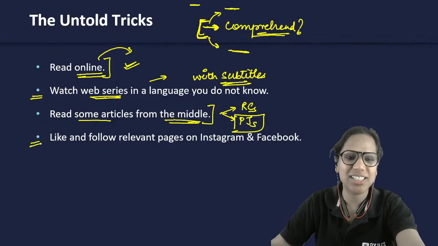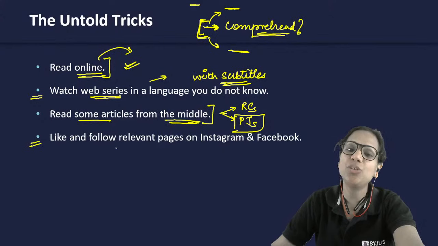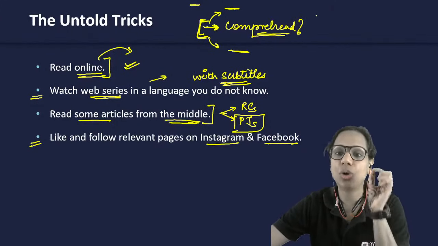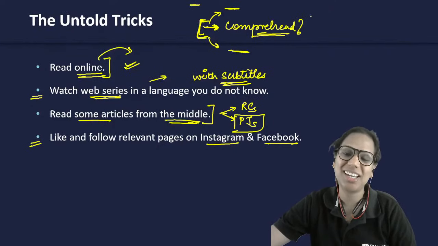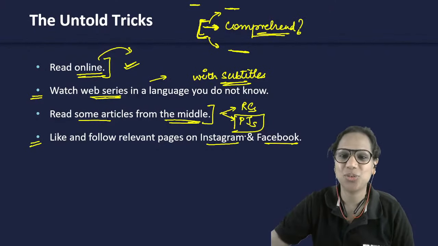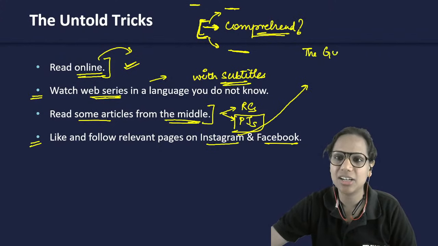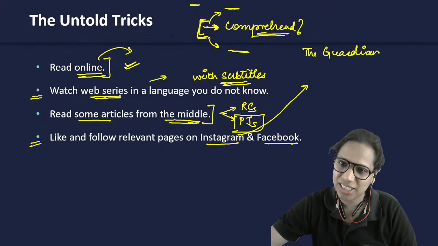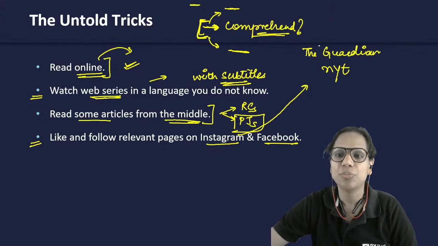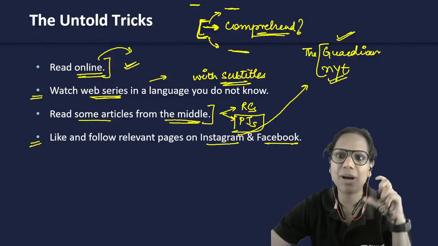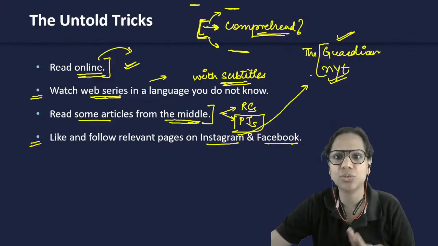Okay, good, Sonali. Like and follow relevant pages on Instagram and Facebook. You won't believe this. A lot of my reading happens on Instagram, right? I know that some of you might find this difficult to believe, but I followed pages like The Guardian. I followed the NYT on Insta, right? Because you know just one or two of their articles are free, others are paid. So I read their captions, the bites that they give for various news items.